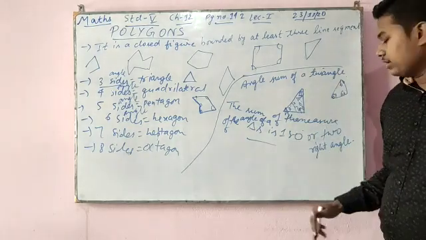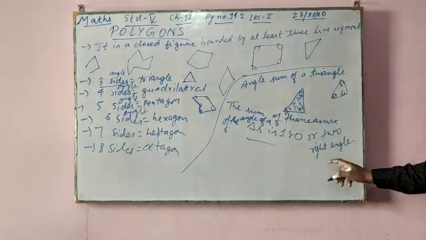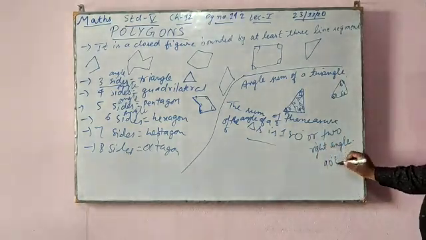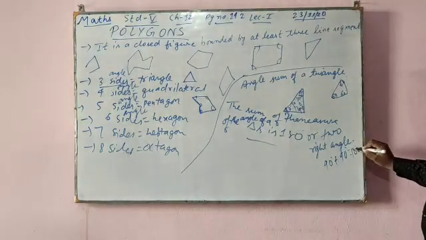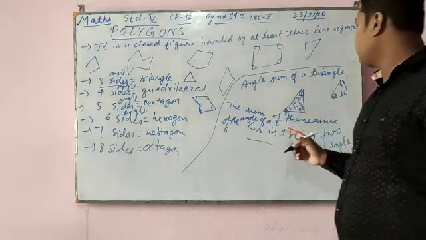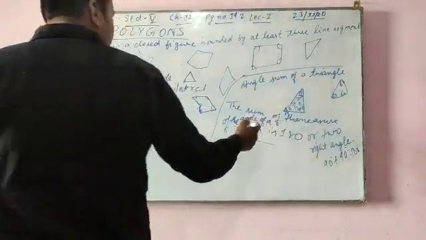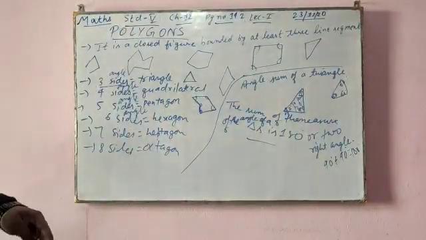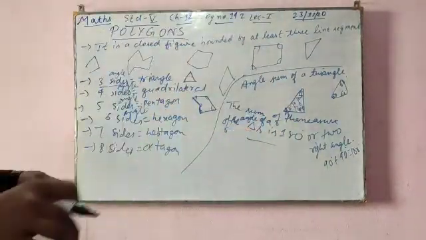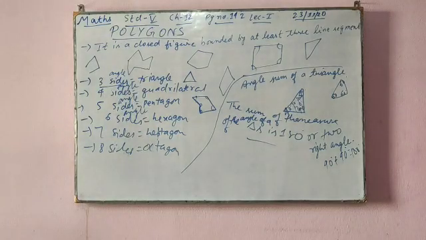It should be 180, or two right angles. See, a right angle is 90 degrees, so two right angles means 90 plus 90, 180 degrees. So the sum of the measures of the angles of a triangle should be 180. It doesn't matter if it is 140, 20, 20. It should be 180. On the basis of this, we will see some questions.